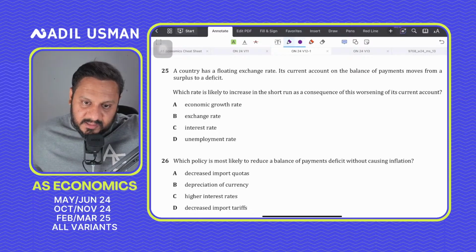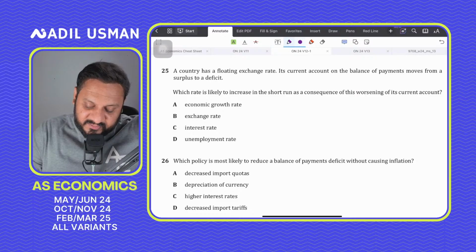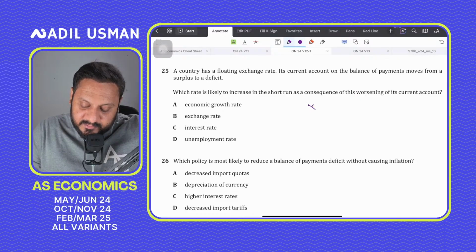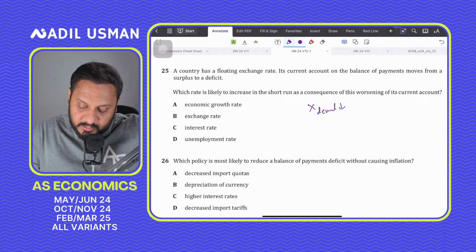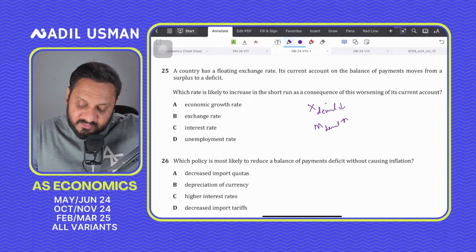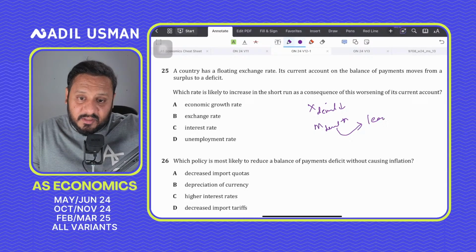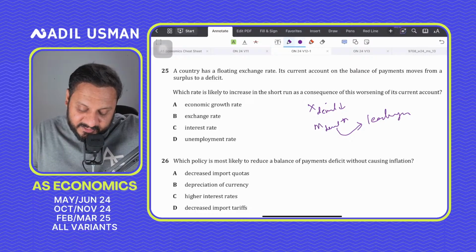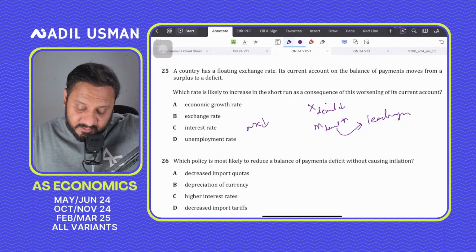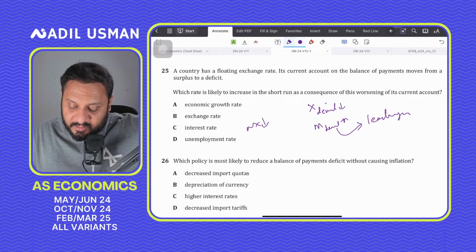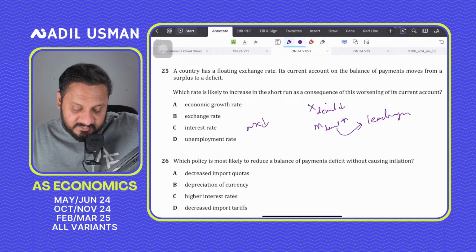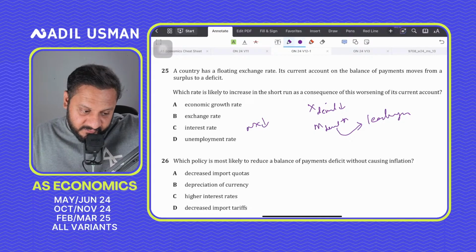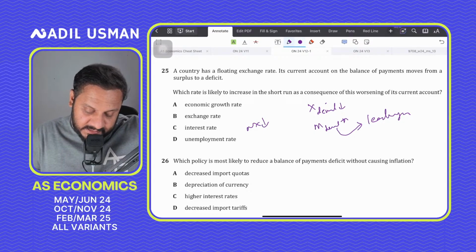You have to understand that if you have a current account deficit, then your export demand is falling and your import demand is going up, which means that you have more leakages in the economy. And so if exports are going down and imports are going up, then your net exports are going down. So the domestic economy is facing a lower demand. Lower AD, lower spending, output will fall and unemployment will rise. So for 25, the correct answer has to be D for David.